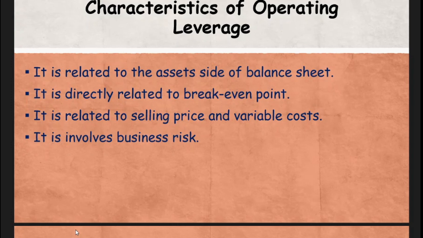Business risk means it is something which is related to the operation of the business, because if the fixed cost is there, operating leverage is there. So fixed cost is something which is related to the operations of the business, and cost structure comes in, which is related to the operations of the business. So these are the main characteristics of operating leverage.